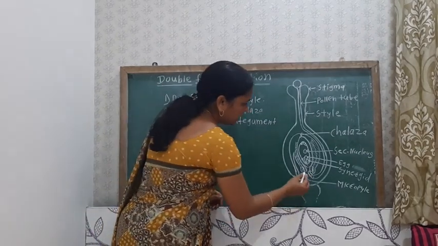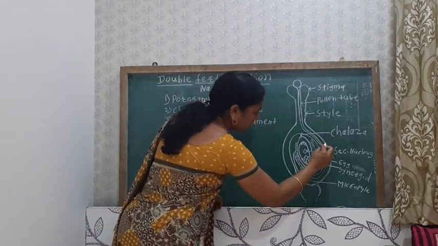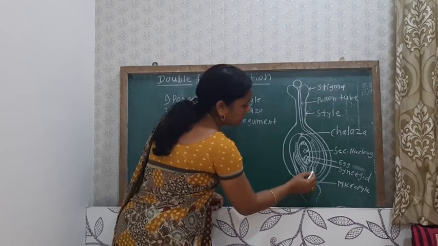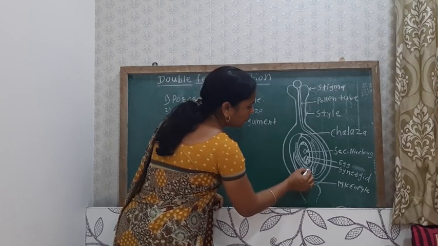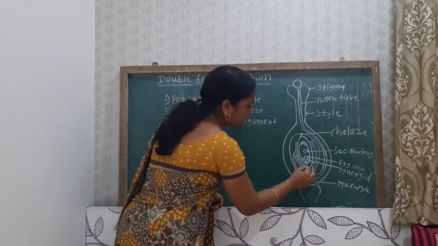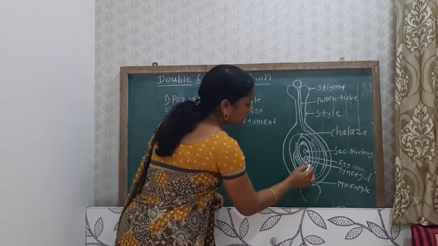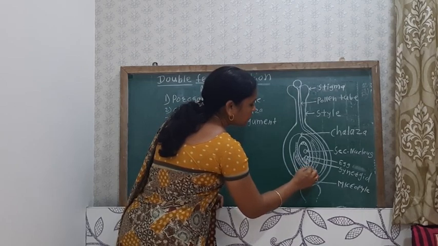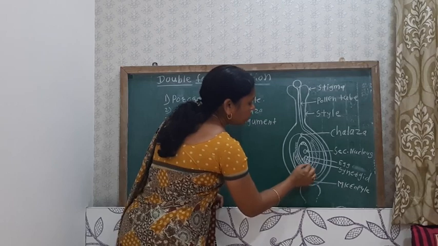I have drawn here this pollen tube with non-motile male gametes. It enters through the micropyle, then comes near the nucellus, and when it comes near the nucellus, the wall dissolves and it enters up to the embryo sac.